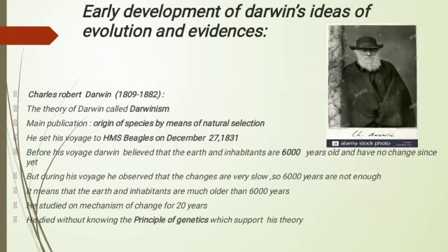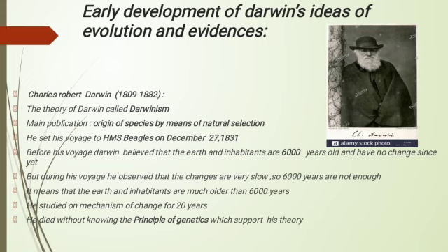The next goal is the early development of Darwin's idea of evolution and evidences. Darwin is best known for his contributions to the science of evolution. The theory of Darwin is called Darwinism. He published his famous book by the name of Origin of Species by Means of Natural Selection.